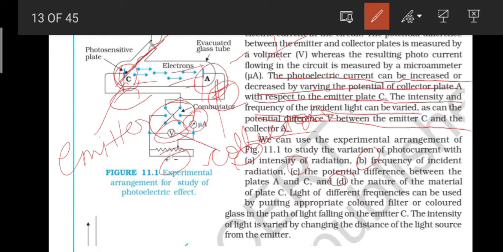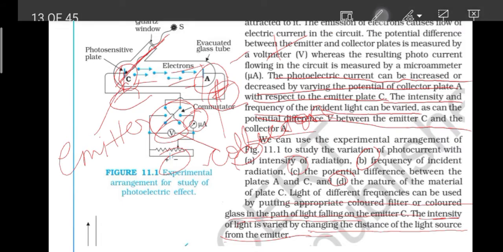Light of different frequencies can be used by putting an appropriate colored filter. How can we change the frequencies? The answer is here. We can change the frequencies by putting an appropriate colored filter or colored glass in the path of light falling on the emitter C. And the intensity can be changed by the distance of the light source. If we take it far away, then the intensity will be less, and when we bring it closer, then the intensity will be more. That's the thing.